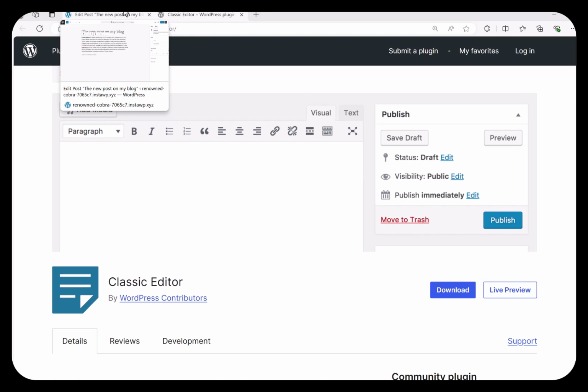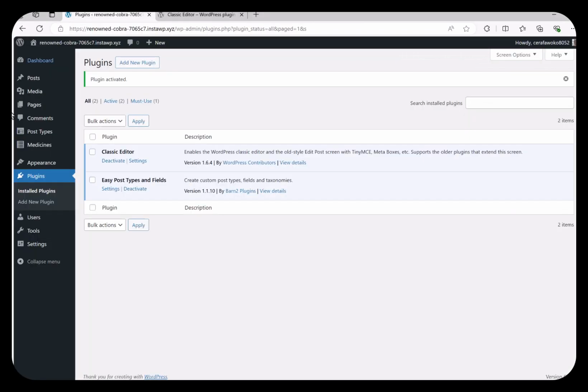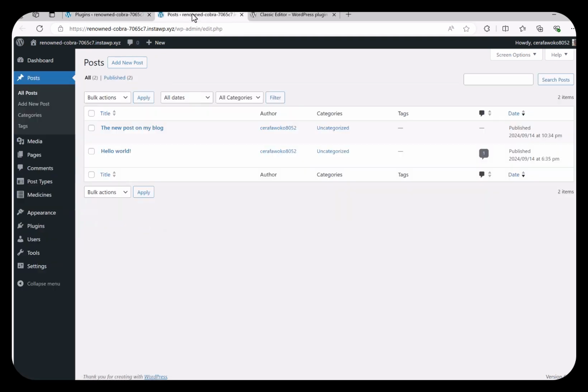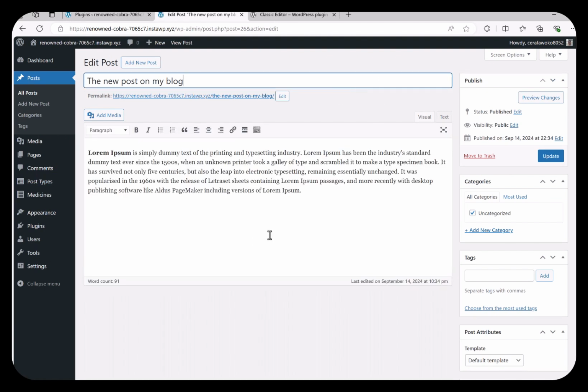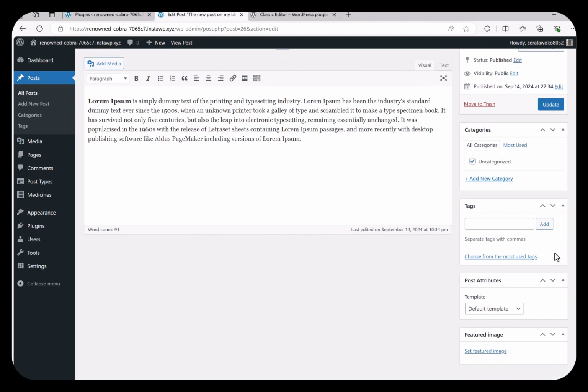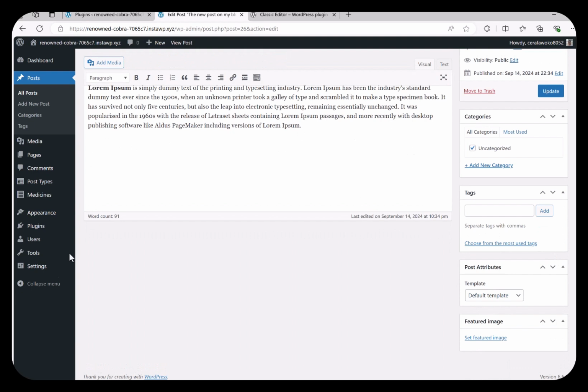Let's install this Classic Editor and see how it looked previously. Now I have installed the Classic Editor and I want to edit a post content. So let's see how it looks. As you can see, I have a title and I have a content, and I have a right sidebar here that has the taxonomies and the page attributes and featured image. The same thing as we saw on our custom post types. And that was because I have disabled Gutenberg for those post types.